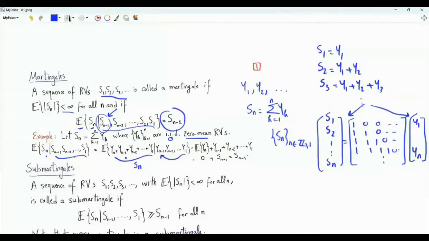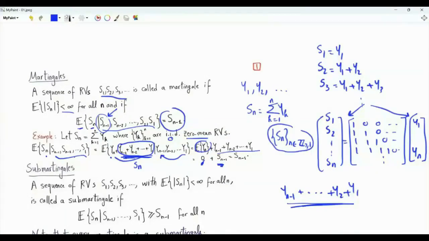Sn is written here explicitly as the sum. Now, when we take the expectation, we are conditioning on those n minus 1 random variables. These are constants when we take the conditional expectation. Yn is zero mean, and yn is independent of these random variables. So this expectation is equal to 0. We are left with this summation here. This is nothing but Sn minus 1. The expectation of Sn given the random variables from S1 to Sn minus 1 is Sn minus 1. This sequence satisfies the definition of a martingale.